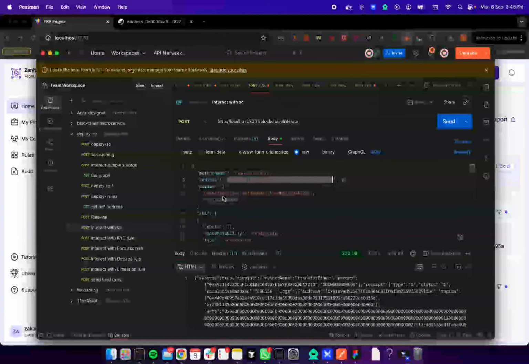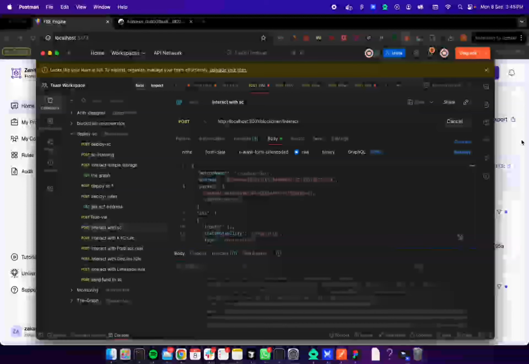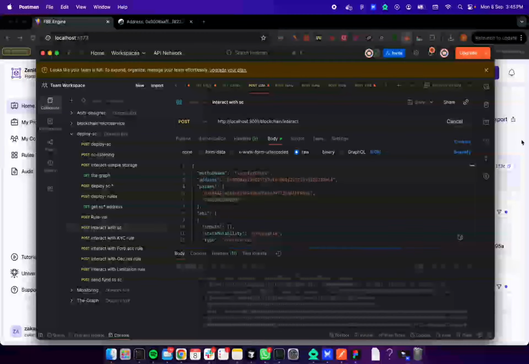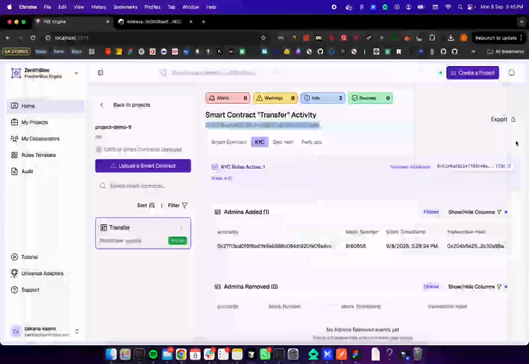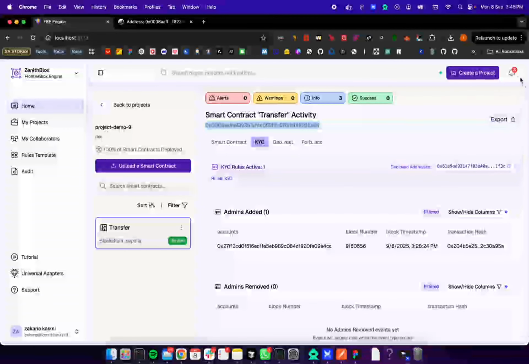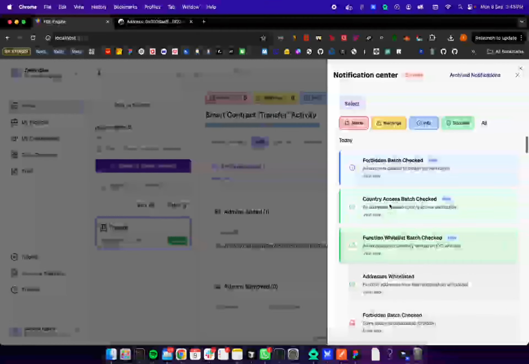So let's add this wallet to transfer coins to, and let's check it out. And yeah, we got some notifications.